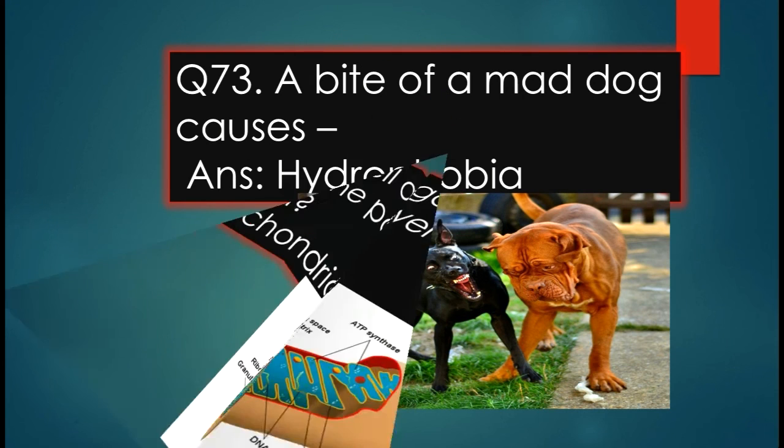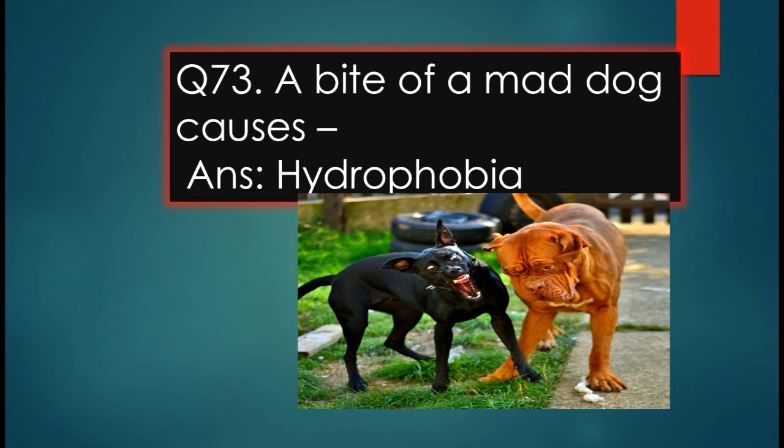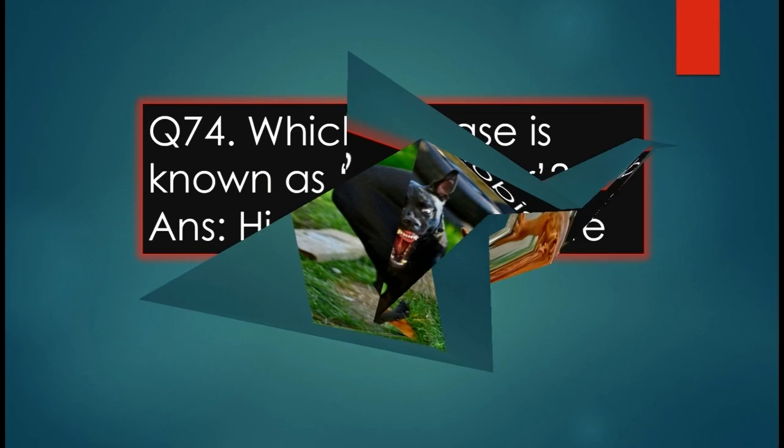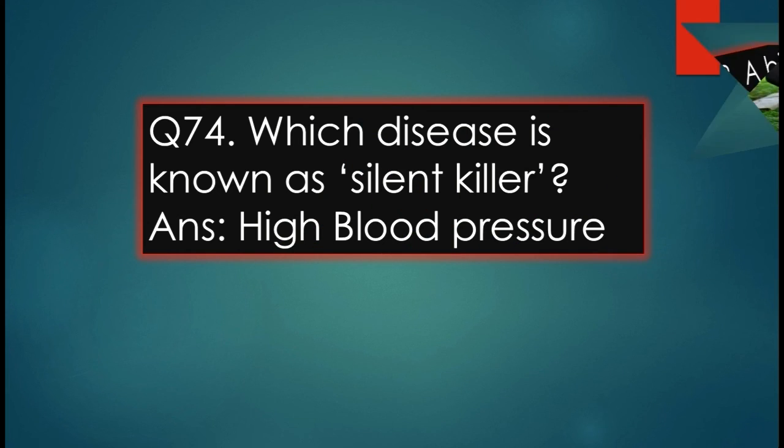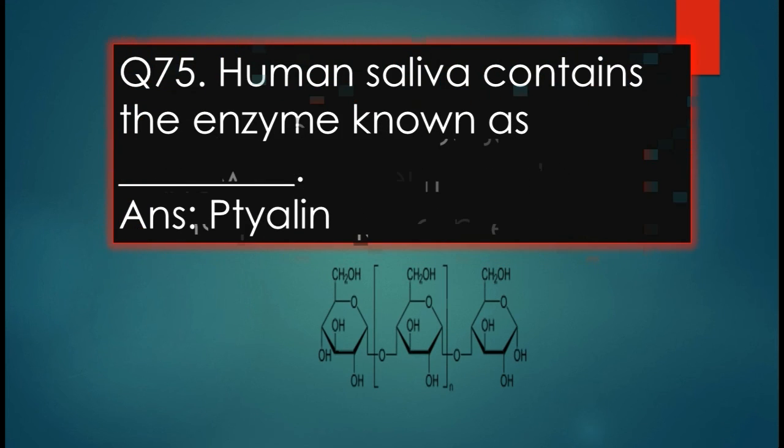Next question: the bite of a mad dog causes which disease? Answer is hydrophobia. Next question: which disease is known as the silent killer? Answer is high blood pressure. And in blood pressure we know diastolic and systolic: systolic to diastolic is 120 mm per 80 mm. Next question: human saliva contains the enzyme known as ptyalin. That's all.